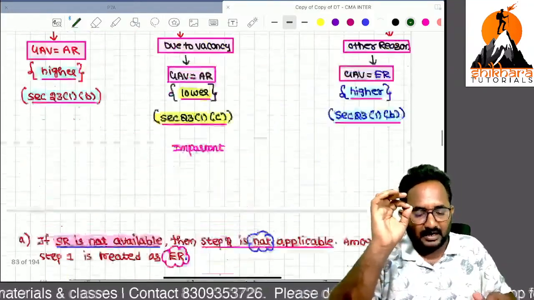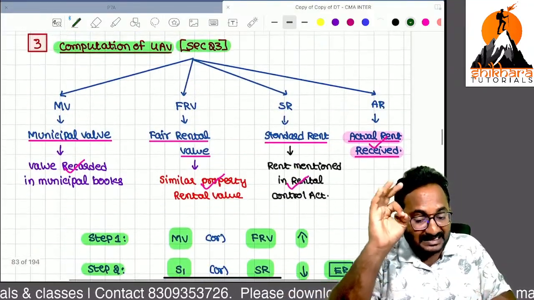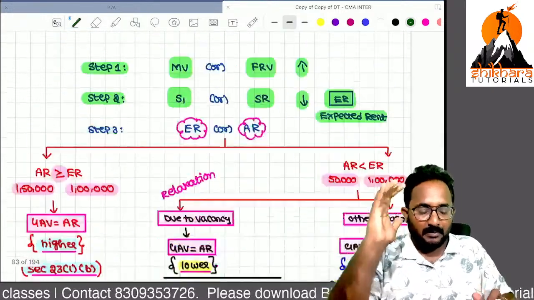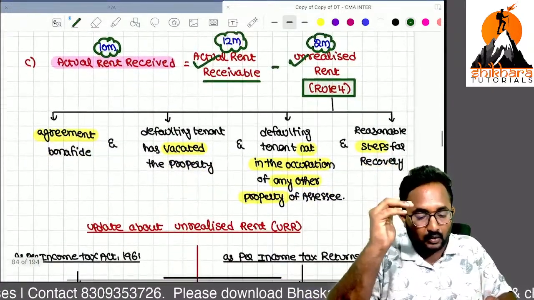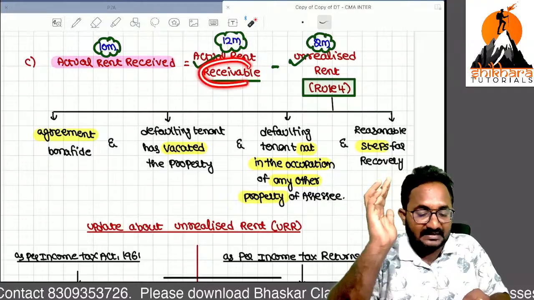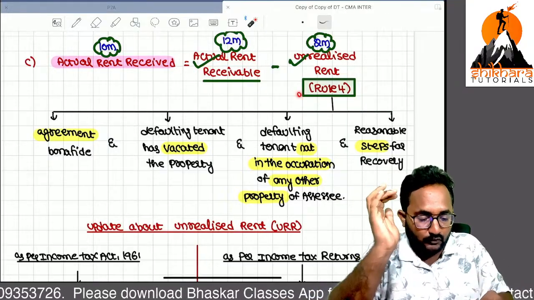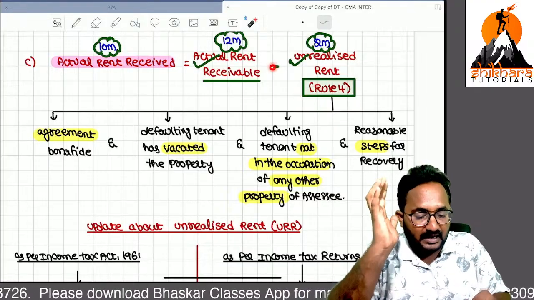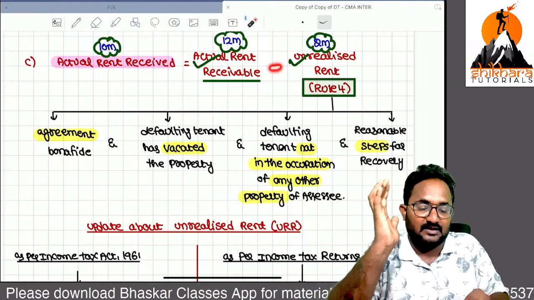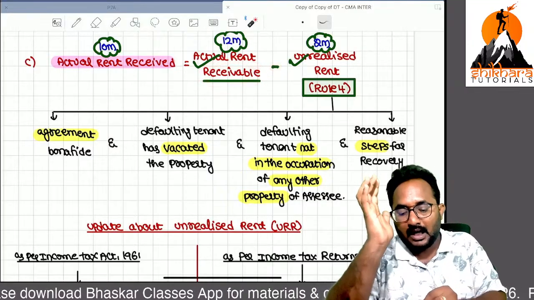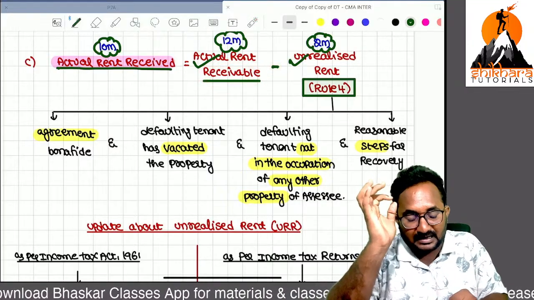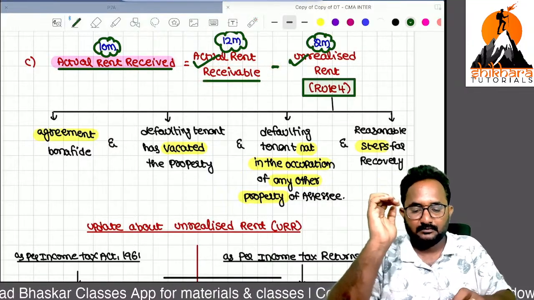Sir, what is that variable we can take? Ma, actual rent received exactly. But we have to take the actual rent receivable on accrual basis. If any unrealized rent is there and rule 4 conditions are satisfied, we can reduce the unrealized rent from the actual rent receivable and we get the actual rent received.